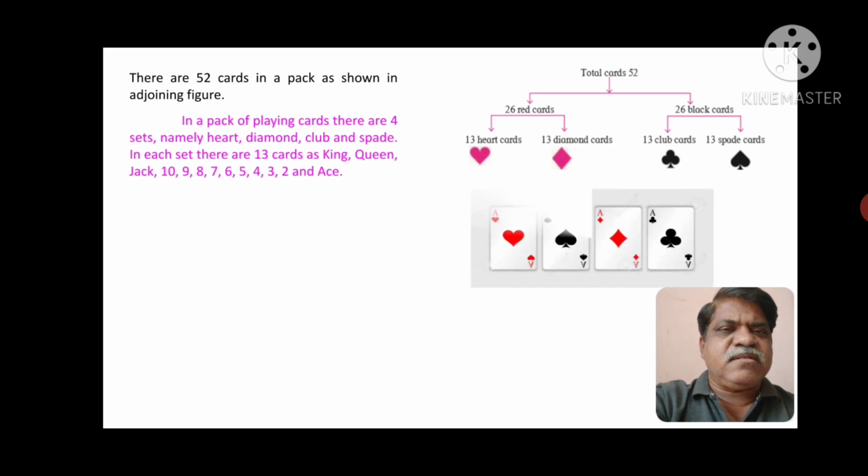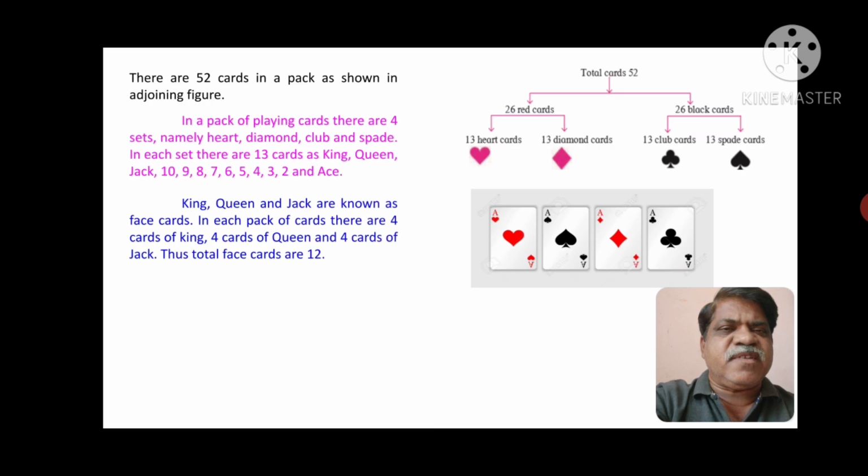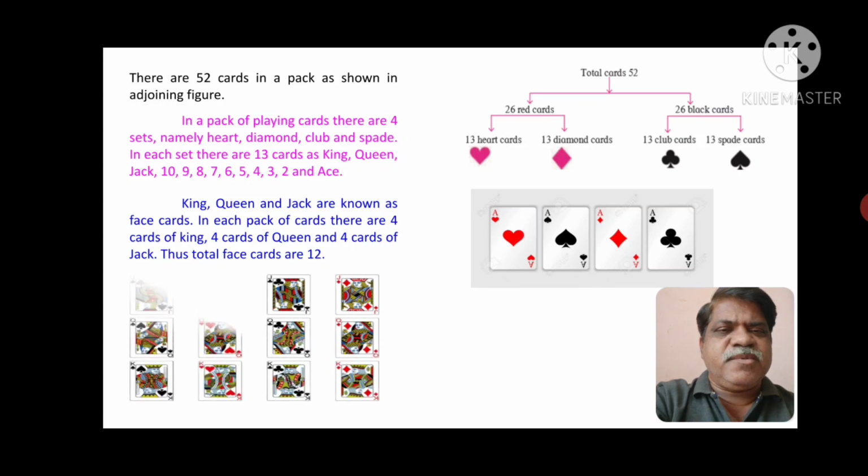You can see the 4 different aces belonging to the cards heart, diamond, club and spade. Friends, king, queen and jack are known as face cards. In each pack of cards there are 4 cards of king, 4 cards of queen and 4 cards of jack. Thus you can find there are totally 12 face cards, which could be shown here.